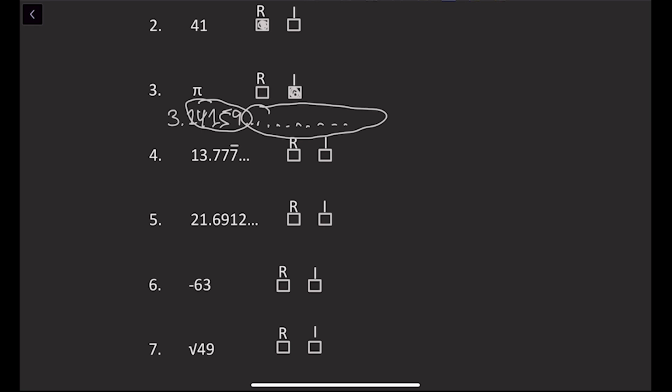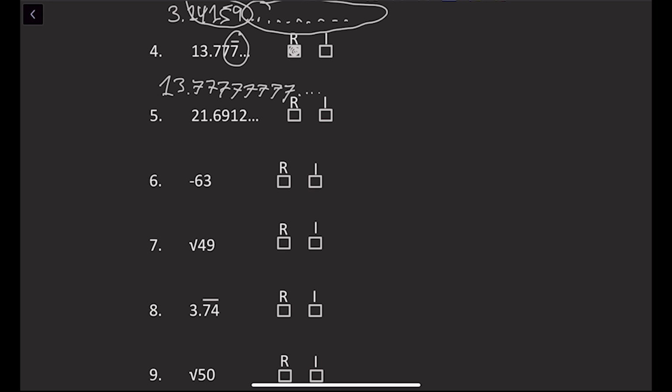Number 4, 13.777 repeating. This means that it's 13.7777777, and that 7 goes on and on and on, and that 7 is infinite. So it's 13.777, but the 7 goes on infinitely. That number would be irrational, but since it has a pattern, it's 7, remember? It's actually rational.